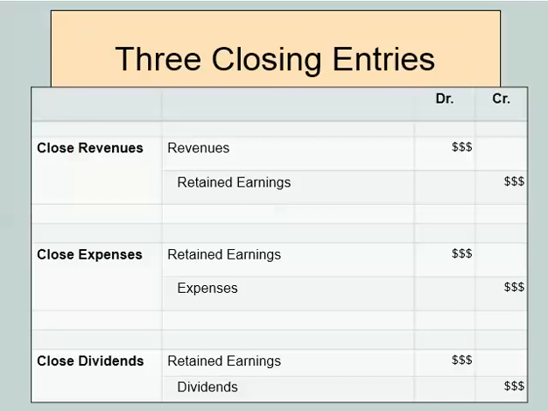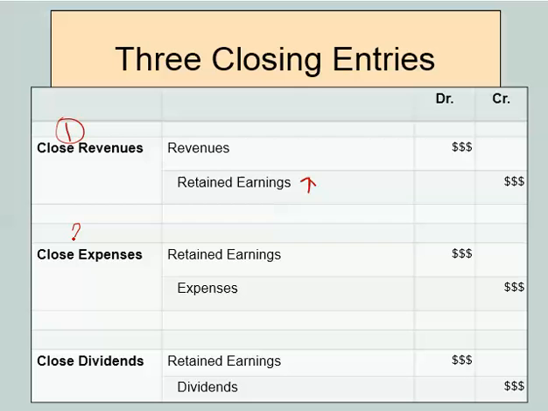So there's 3 basic closing entries, and they look almost identical every closing period. The first step here is going to be to close our revenues. So I'll just put a little 1 here, is to close our revenues. And the way we do that is revenues normally carries a credit balance. So we're going to go ahead and debit our revenues here to zero out that balance. So whatever balance revenues has in our ledger at the time, we're going to go ahead and debit it for that amount, and we'll credit retained earnings. That has the impact of increasing our retained earnings for the amount of revenues that we had during the period.